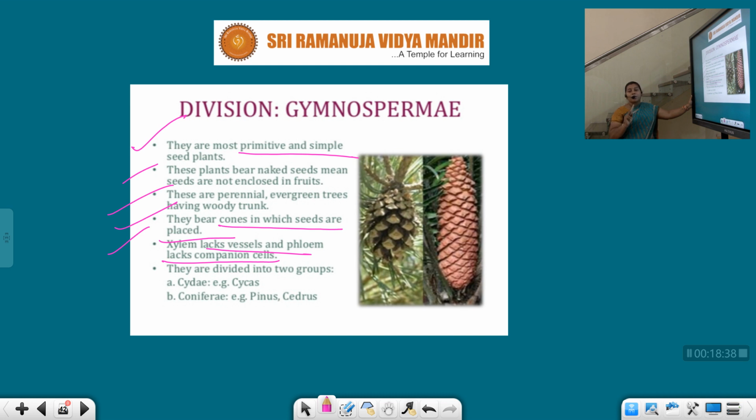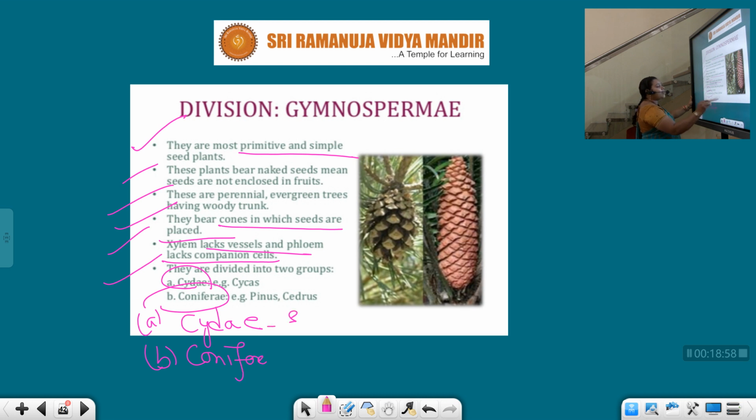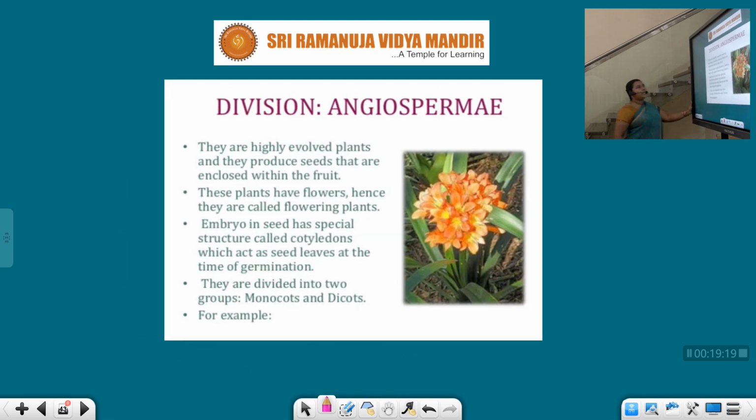Very important point. They are divided into two groups: Cycadales and Coniferales. Cycadales is the first one, Coniferales is the second one. Cycadales example: Cycas. Coniferales examples: Pinus and Cedrus. Understand? This is about the gymnosperms.